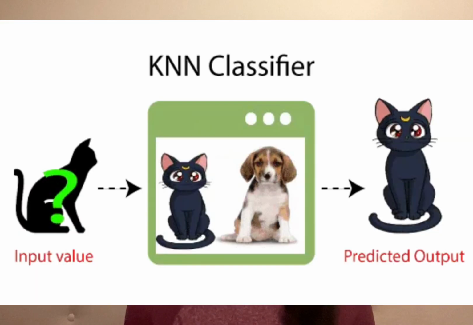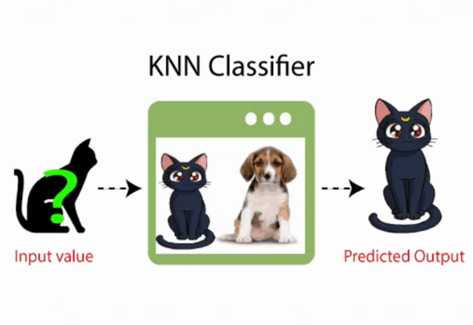So for example, we have a cat and a dog, and we want to identify whether the organism is a cat or a dog. So we'll use our KNN algorithm model to find features for whether it's a cat or a dog, right? Like the ears, the fur, the tail, or the pattern on the cat or the dog. And then we'll provide those specific images to the model, and depending on the most similar features, the image will either be classified as a cat or a dog, depending on the features present within the picture.